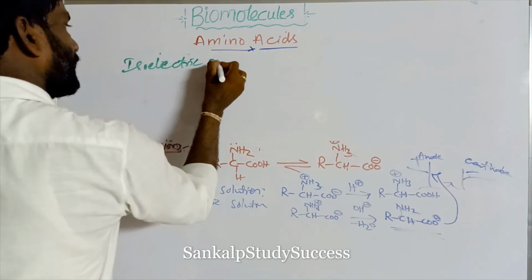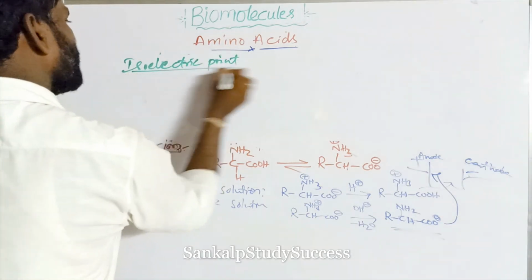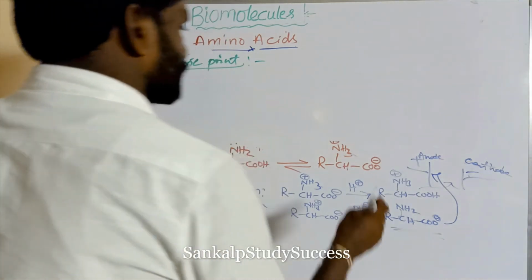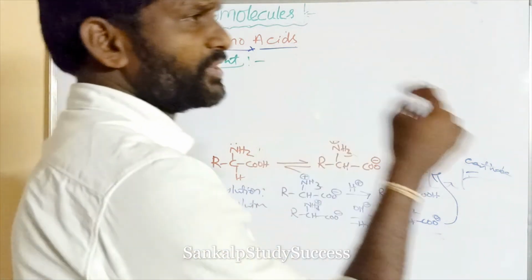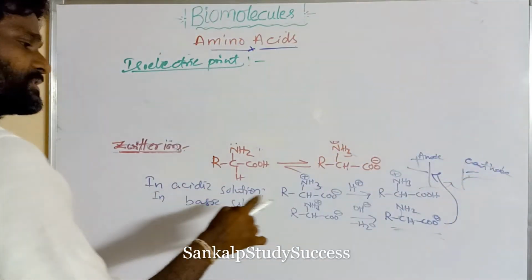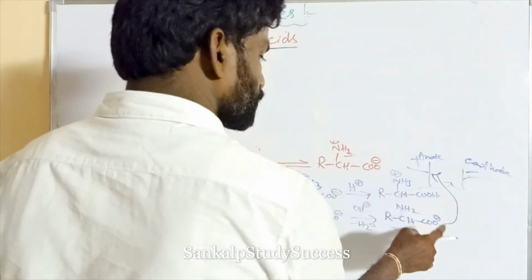Isoelectric point. Okay, these solutions have pH values. In acidic solution, the amino acid moves towards the cathode. In basic solution, the amino acid moves towards the anode.